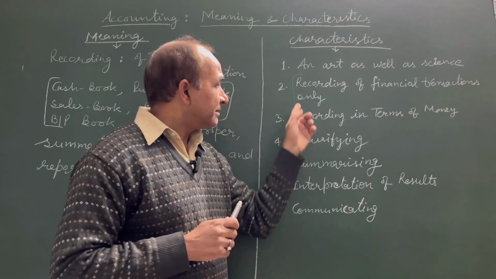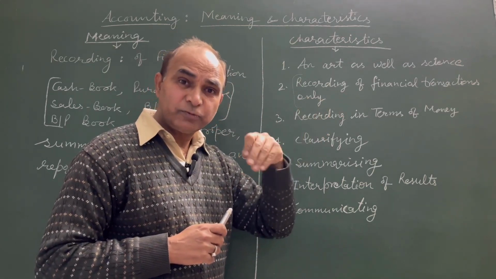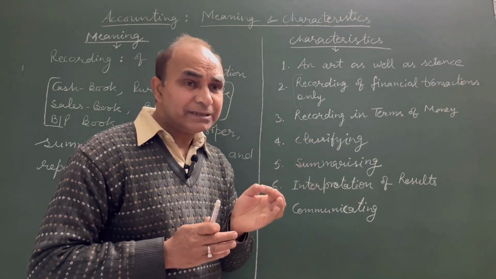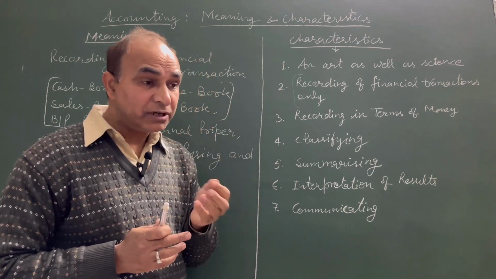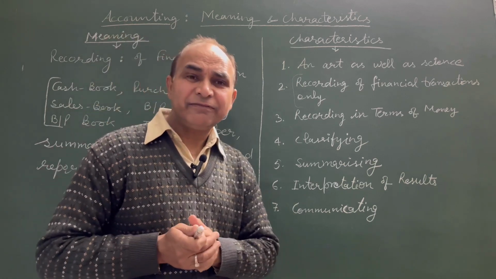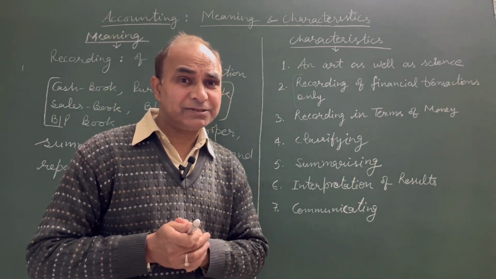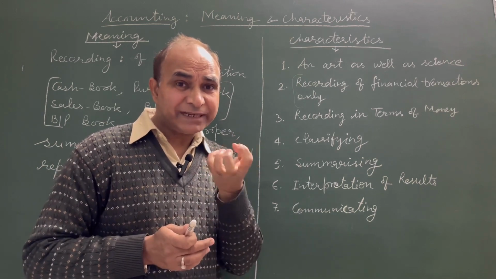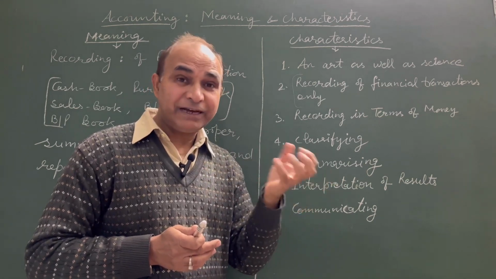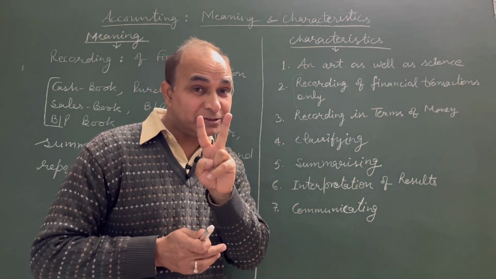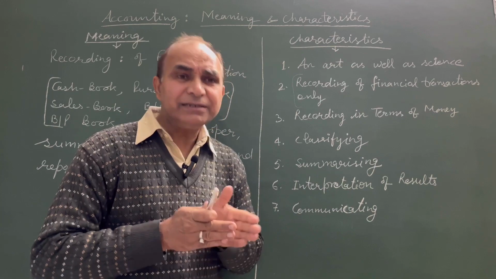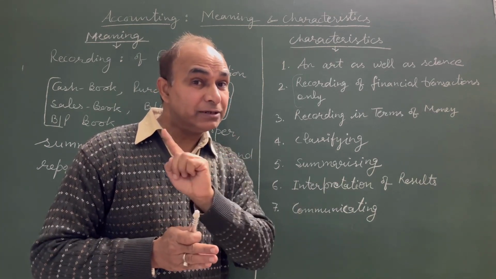Just listen. The second says financial transactions need to be expressed in terms of money, and the third is also related to that. When we record the transaction in the books of accounts, that is recorded in terms of money only, not quantity. For example, you purchased 5 computer systems for the business organization. So 5 systems cannot be recorded, but their value, maybe the value of 5 systems is rupees 2 lakh. That 2 lakh rupees is recorded through the books of accounts. That is the importance of this accounting, that everything is recorded in terms of money and not quantity.